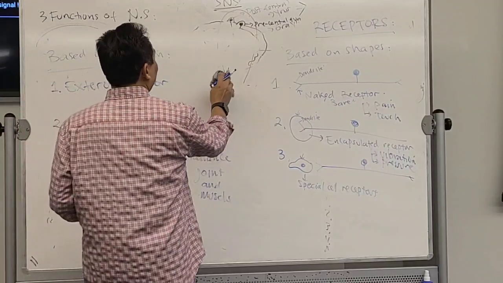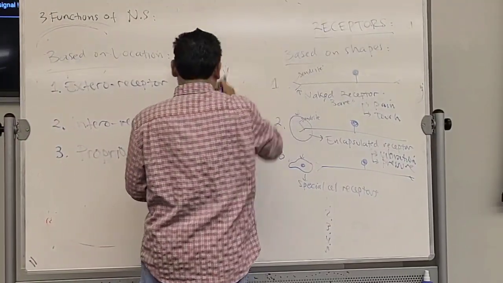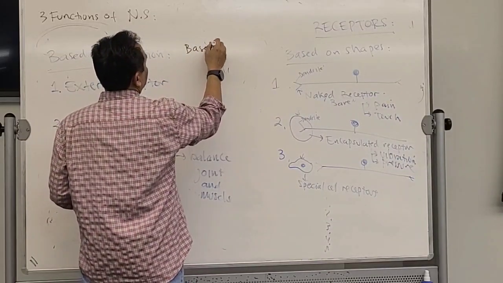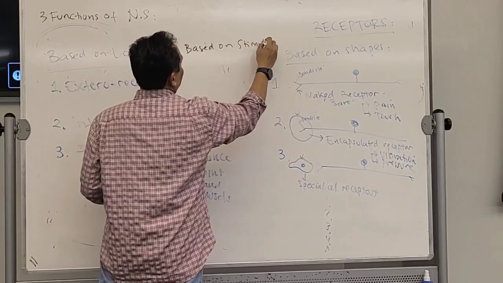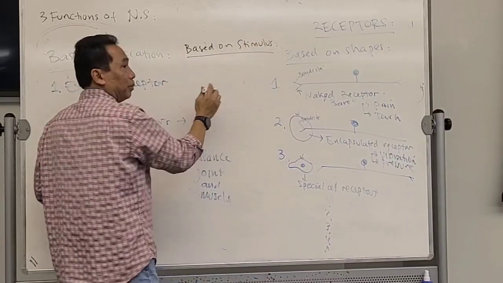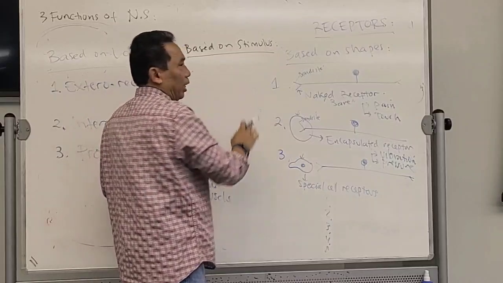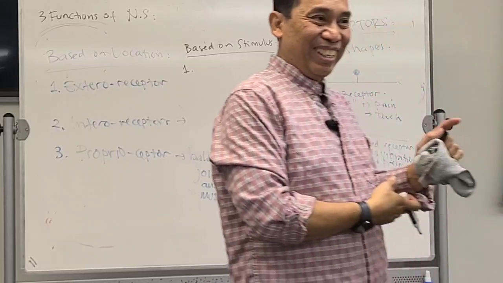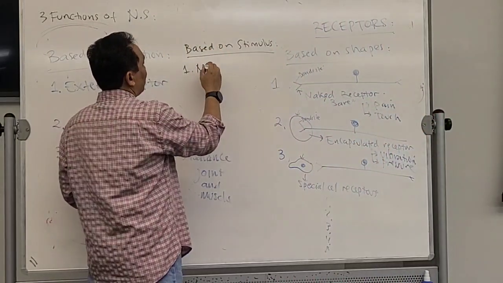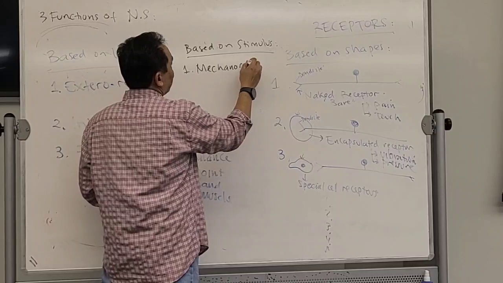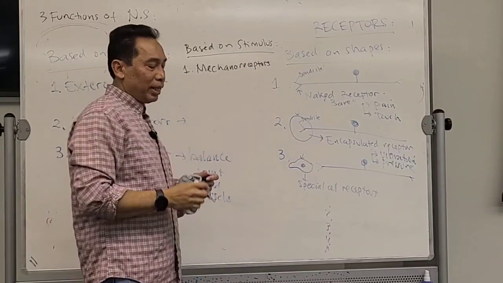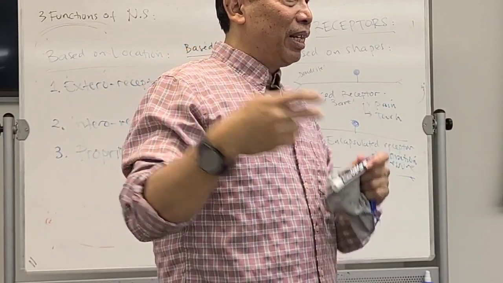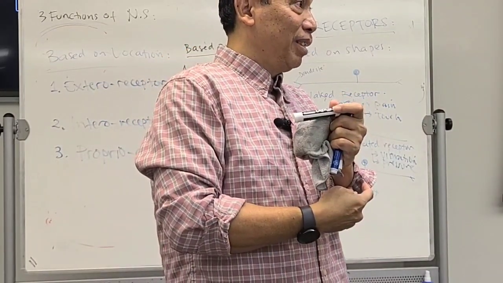Now I'm going to put in the middle: based on stimulus, the type of stimulus. First, if the stimulus is mechanical, like touching, vibration, or pressure, the receptor is called a mechanoreceptor. Examples: your hearing is a vibration; touch is mechano, right?